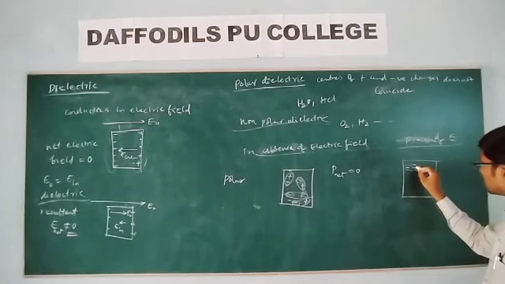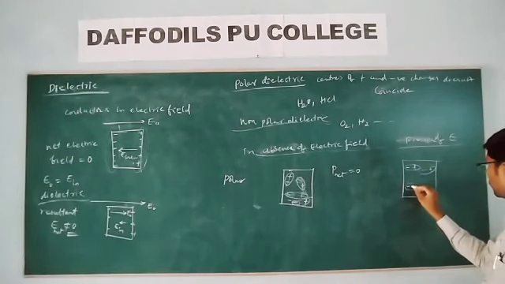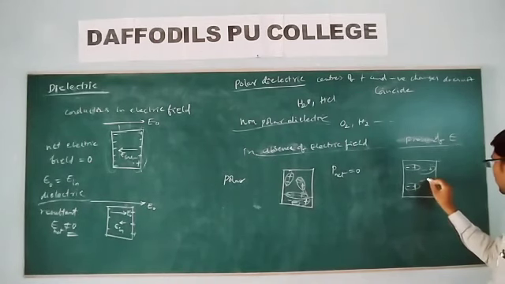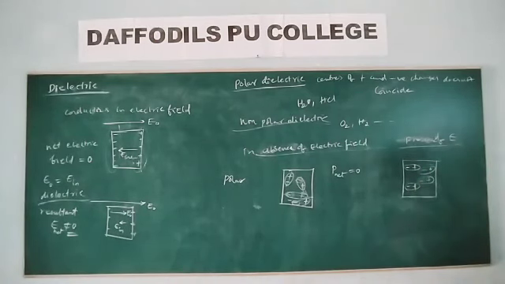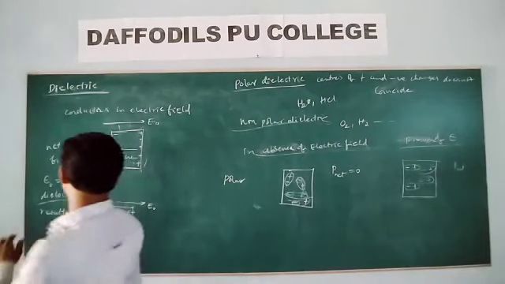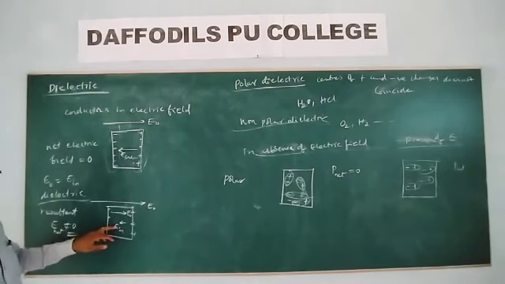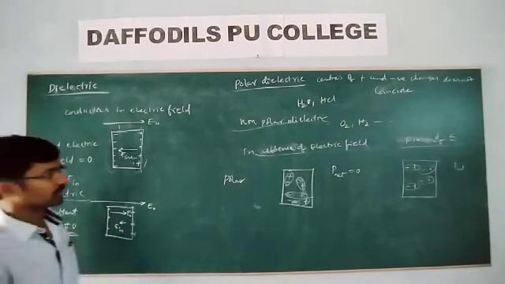All these dipole moments are aligned in a particular direction. So what we have? There is a net dipole moment. And remember, the net electric field is not zero. Here we have seen what will be the net electric field? Not zero. This is due to the dielectric induced electric field. Induced electric field and external electric field are not equal.